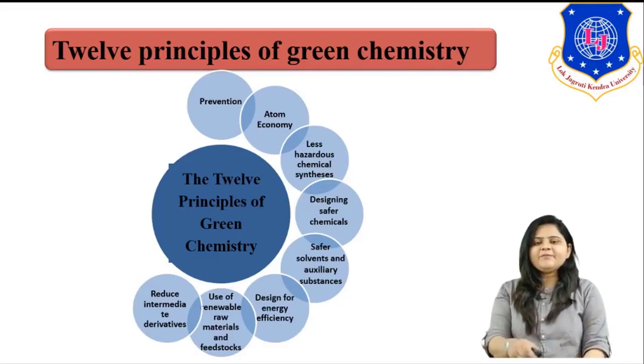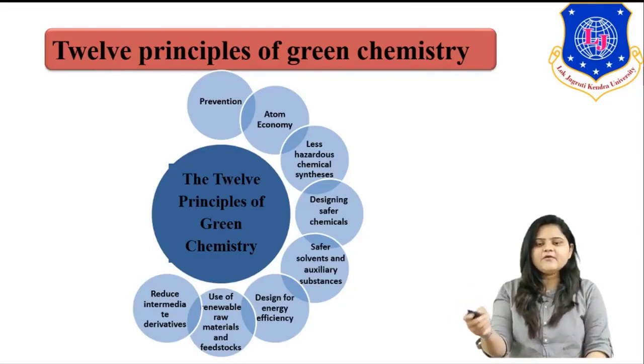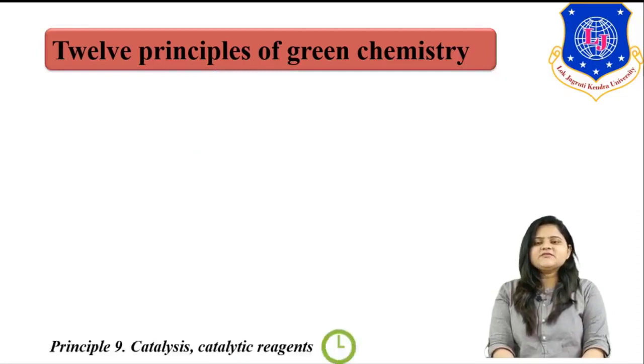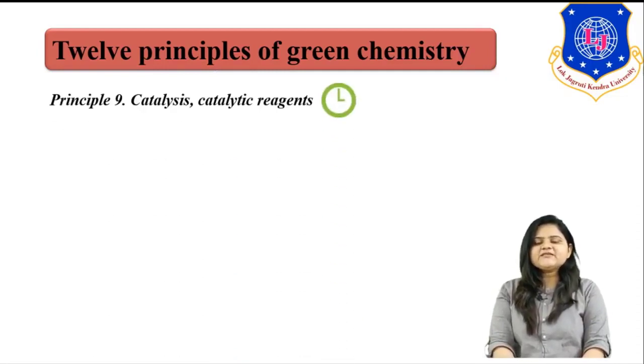Those 8 principles that we discussed are prevention, atom economy, less hazardous chemical synthesis, designing safer chemicals, safer solvents and auxiliary substances, design for energy efficiency, use of renewable raw material, and reduce intermediate derivatives. Principle number 9 says catalysis and catalytic reagent.